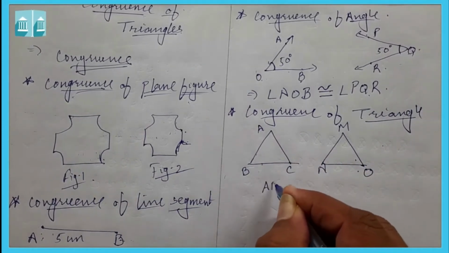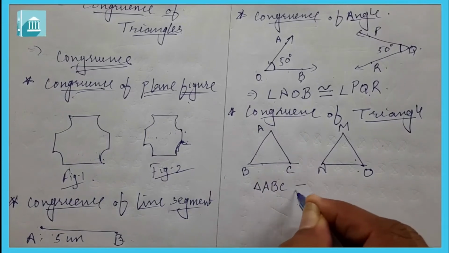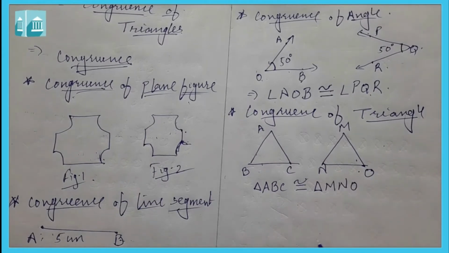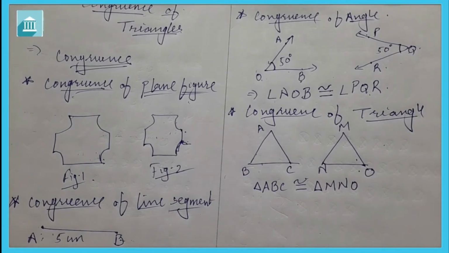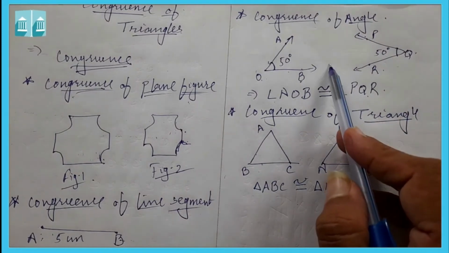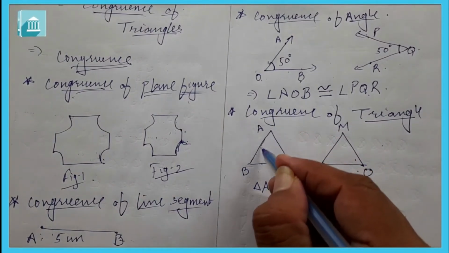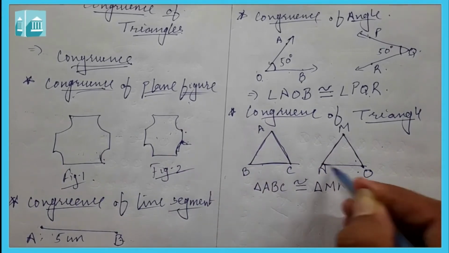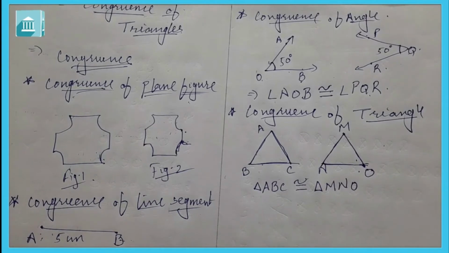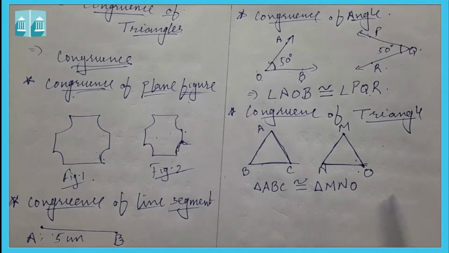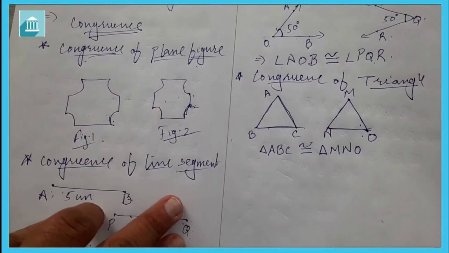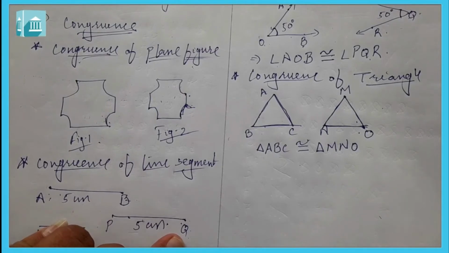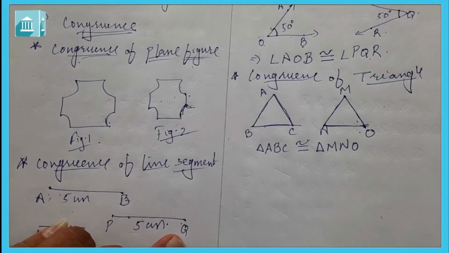We can say that triangle ABC is congruent to triangle MNO. Just like in line segments we said that if their lengths are equal they are congruent, and in angles if their measures are equal they are congruent, in triangles if they have the same size and same shape then they are congruent. Now if these two triangles are congruent then their corresponding parts are always equal, always the same.